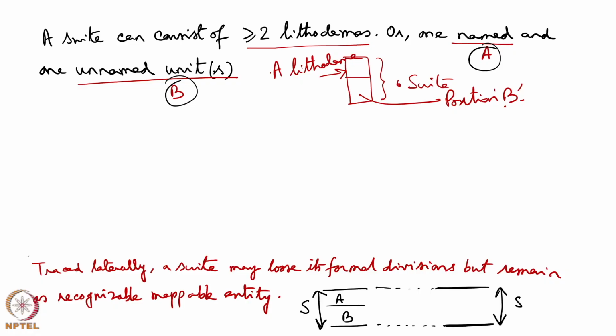Nature has too much variation, so you see in lithostratigraphy a lot of subjectivity is there. If we are tracing a suite laterally, it may lose its formal division. Suppose S is a suite which has a formal division into B and A. Once we track it laterally, we still find a suite, but we do not find the division between A and B, and it is okay in lithostratigraphy.